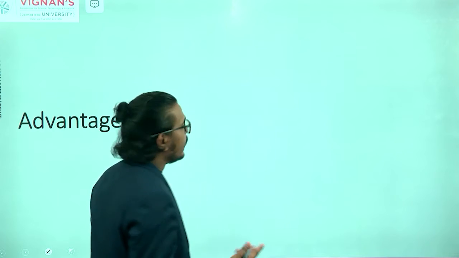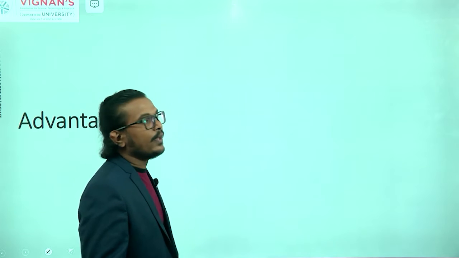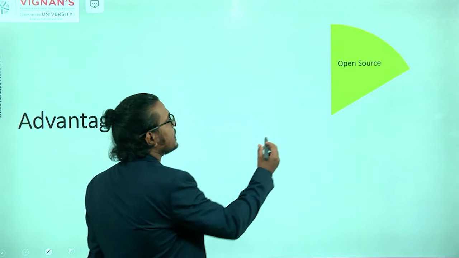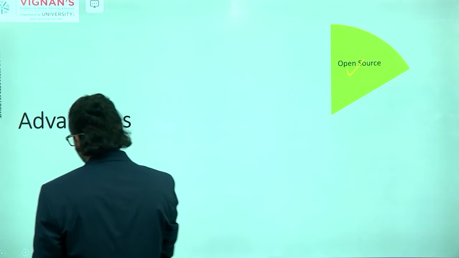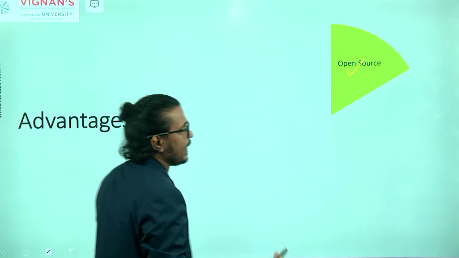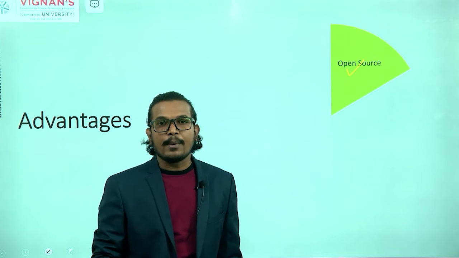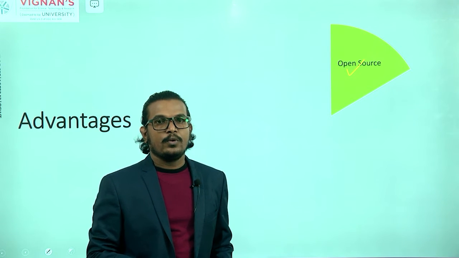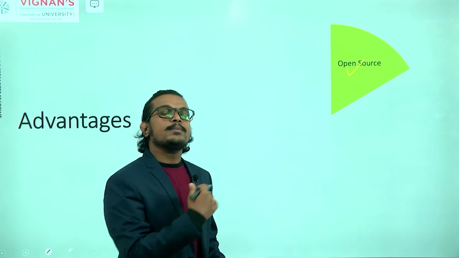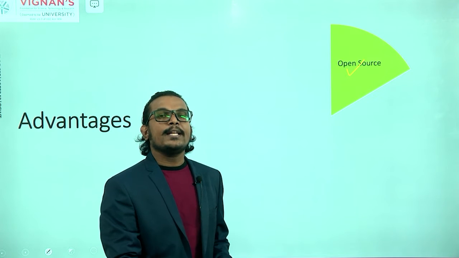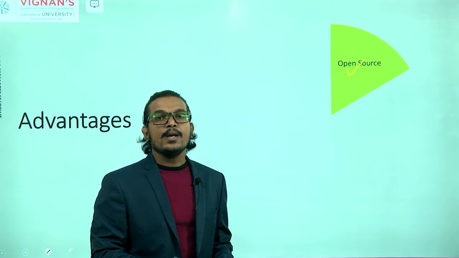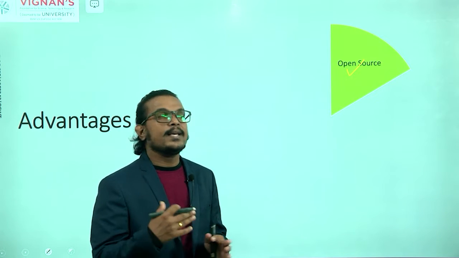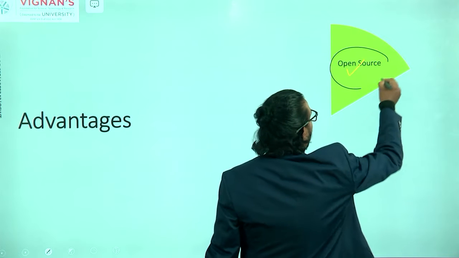So next one is the advantages of this particular PHP. There are various advantages, so we'll see some advantages here. Mainly, PHP is an open source scripting language. It is freely available. We can download that particular script and we can use it in our machines. Okay, it is freely available. You can download that PHP module and you can integrate it in your server machine and you can use PHP. Okay, so what does this mean here? PHP is an open source scripting language.